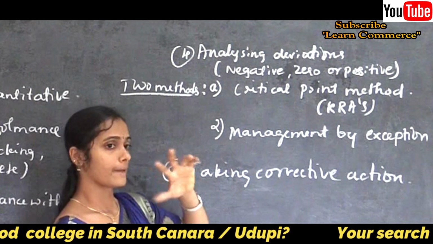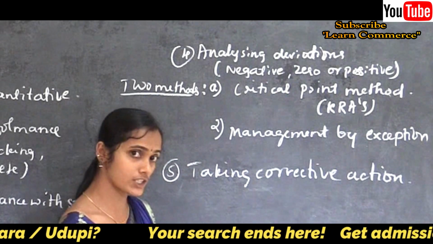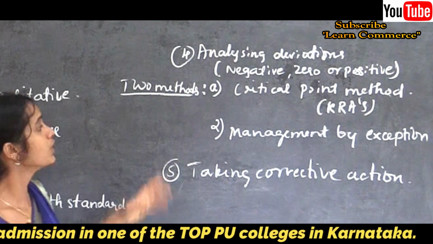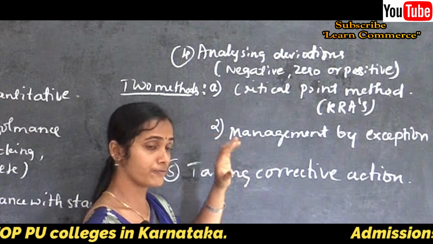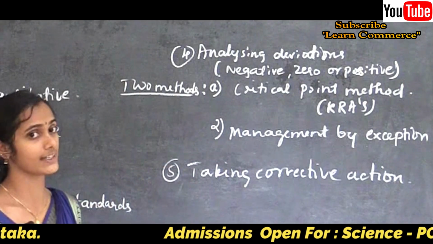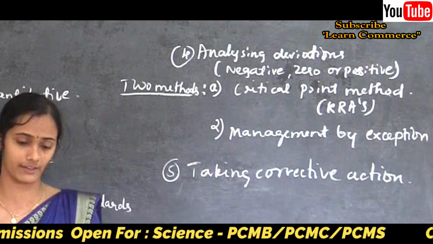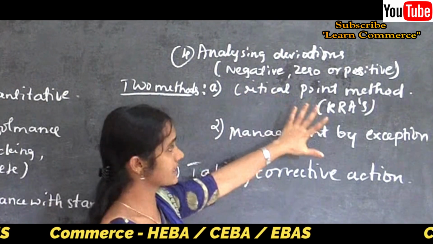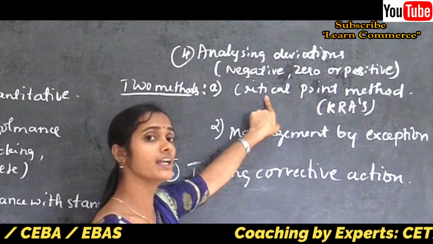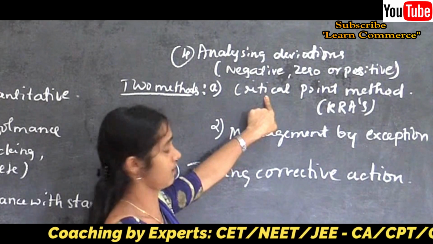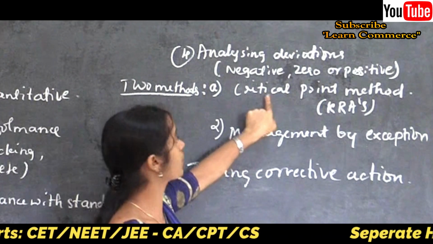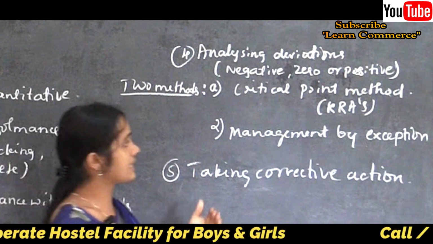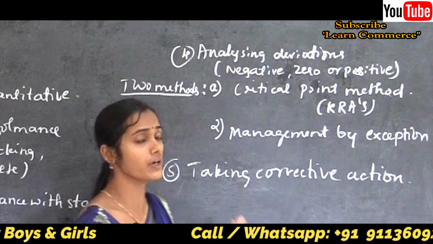A 5% increase in labor cost may give a heavy burden to a manufacturing or any organization, right? So management needs to focus on those factors rather than the small expensive factors. So that is about the critical point method. According to this method, management gives more focus to controlling the key results areas or critical points which mainly affect the performance of the organization.